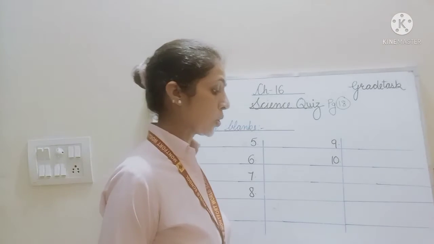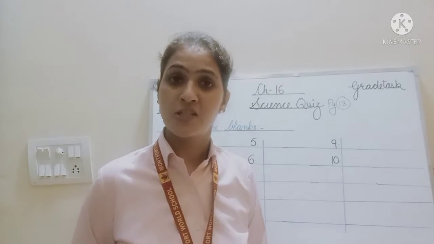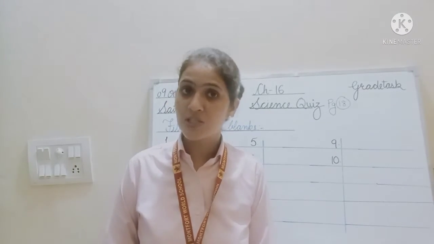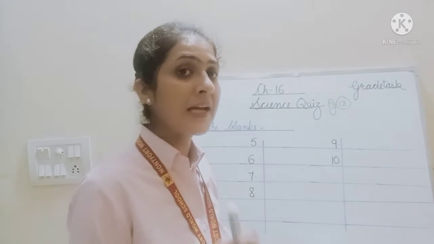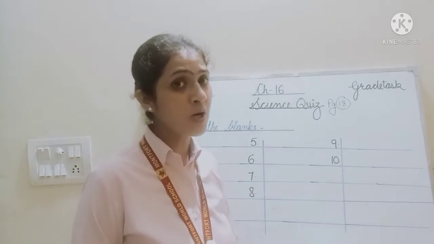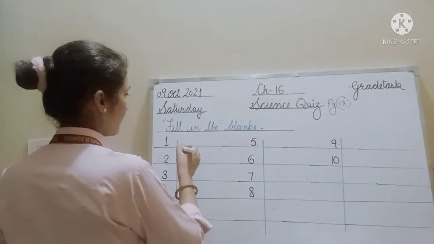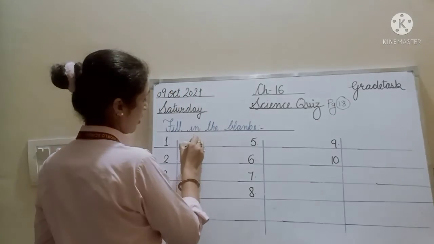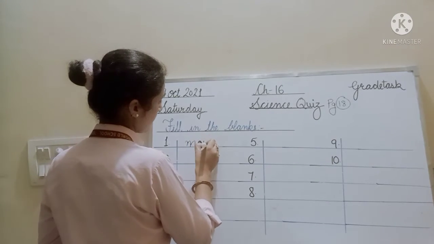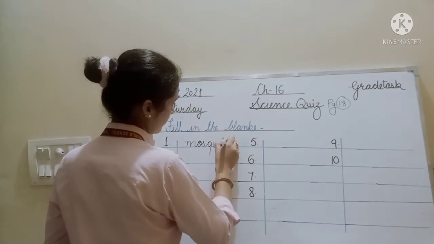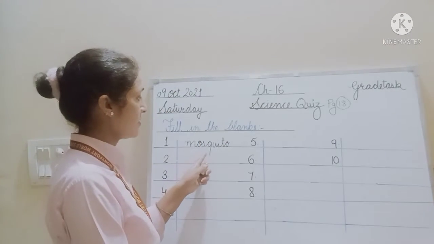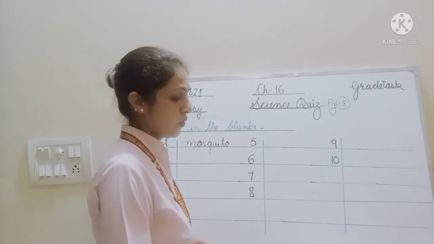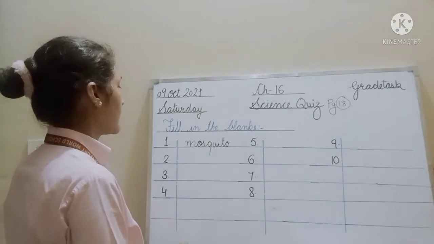Malaria is caused by the bite of a dash. So we all know malaria is caused by the bite of a mosquito. So your correct answer will be mosquito, and it will be written in small letters. Mosquito. So learn the spelling also. M-O-S-Q-U-I-T-O.